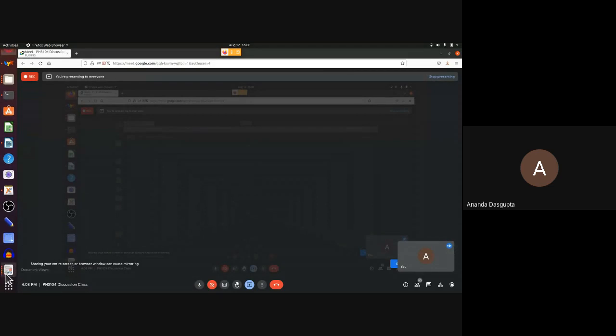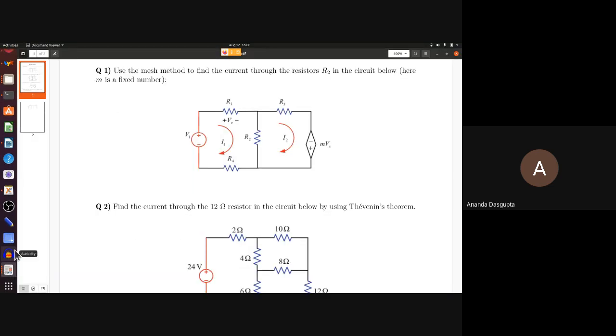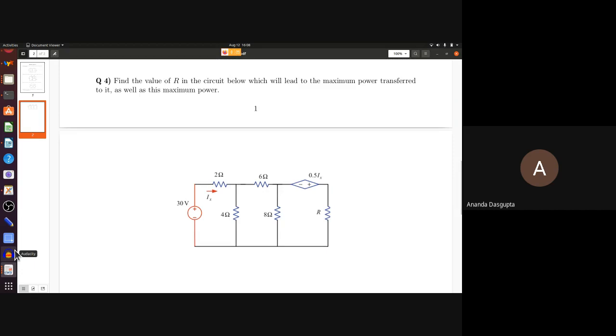Yes, sir. Sir, in question number 4, I have converted this circuit into the Thevenin's equivalent. Right. Let me just, for the benefit of everybody else, see. I have question number 4 somewhere here. Let's say this is my problem sheet. You are referring to this question, right? Yes, sir. I want to confirm one thing from you, that in this circuit, the Thevenin voltage does not depend on this current dependent voltage source. Is this statement okay?